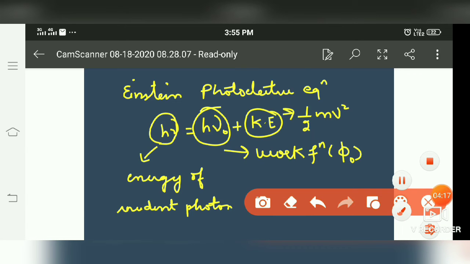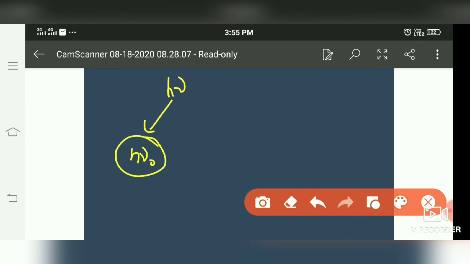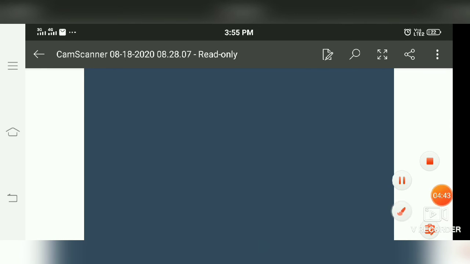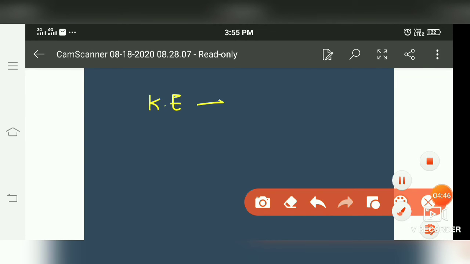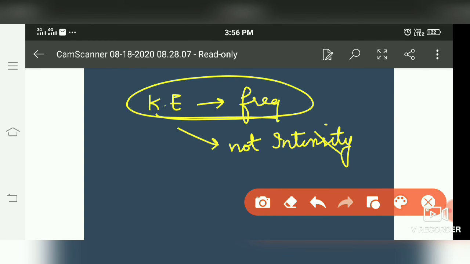So incident energy of photon has two parts. H nu, first it will be used up to remove the electron, using energy equal to work function. If it has rest of energy, then it will provide it in the form of kinetic energy to the electron. So the more the frequency, the more is the kinetic energy. So kinetic energy depends upon frequency, not intensity. Kinetic energy of photoelectron always depends upon the frequency, it never depends upon the intensity.